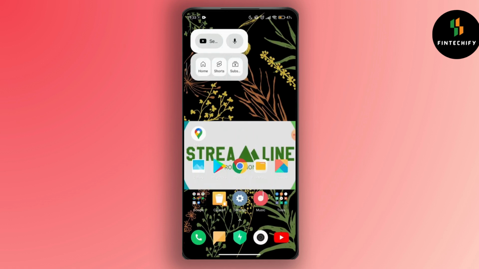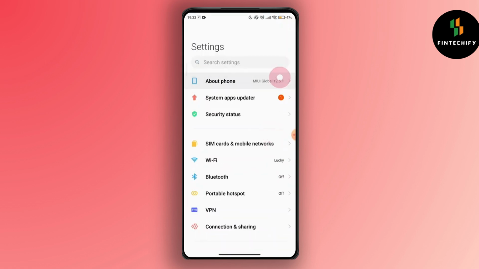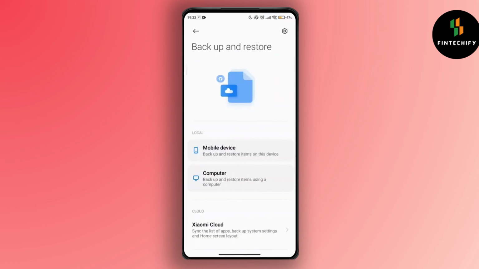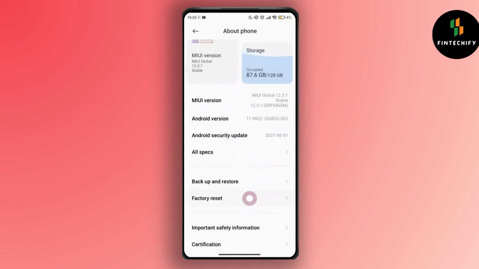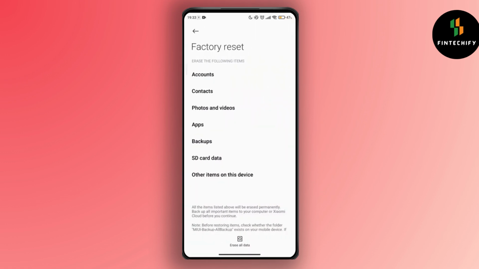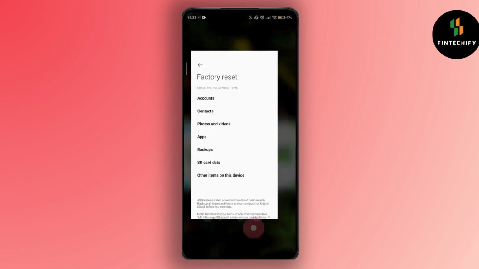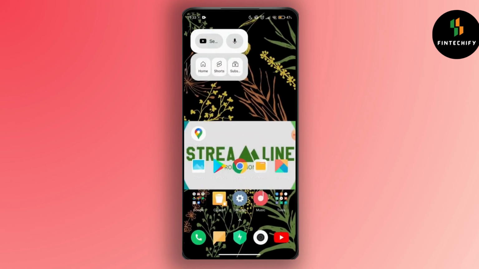Also, you can boot your phone. If none of the above solutions work and your phone is still stuck in airplane mode, you might need to perform a factory reset, which will erase all the data on your phone, so be sure to back up important files first. Go to your settings, tap on About phone, and go to Backup and storage, and back up all your data and files. After that, you can go for the factory reset and tap on Erase all data. This way you can easily fix your issue.